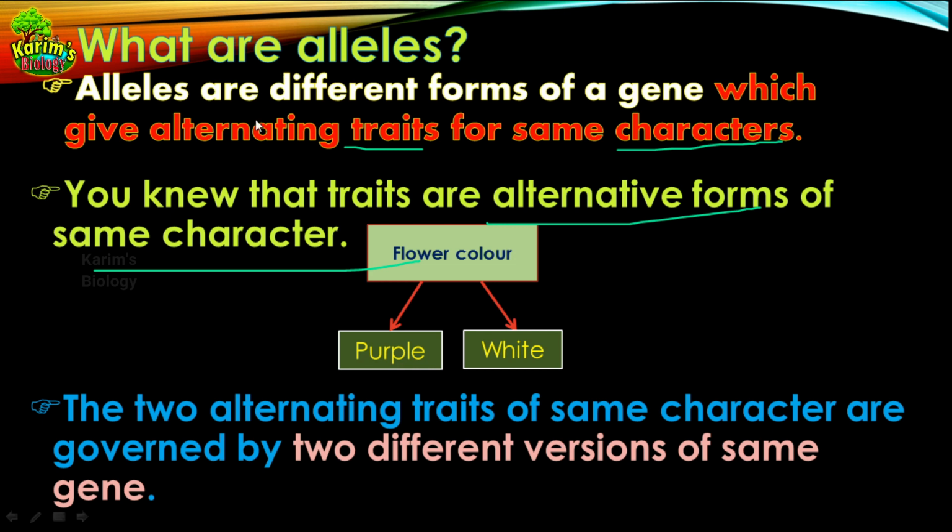Once again I am giving this definition. Alleles are different forms of a gene which give alternating traits for the same character. So you remember this definition. We will be moving to example 1 to make this concept clear.